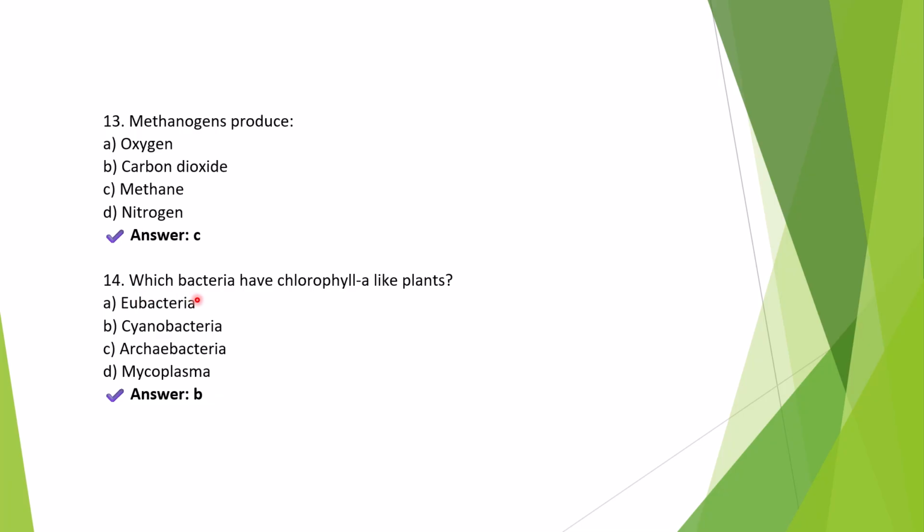Question 14. Which bacteria have chlorophyll A like plants? The right answer is option B, cyanobacteria. Cyanobacteria, also known as the blue-green algae, have chlorophyll A like higher plants, which enables them to do photosynthesis.